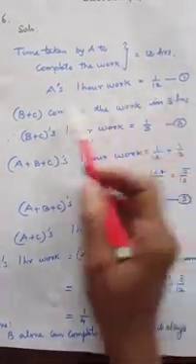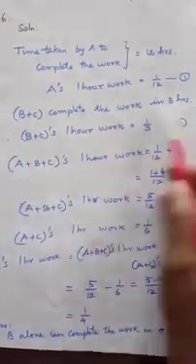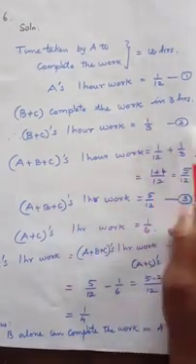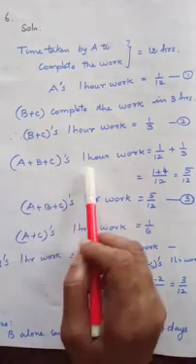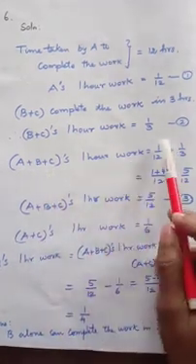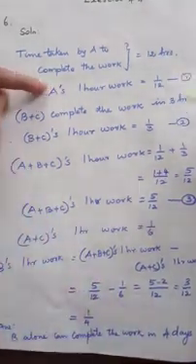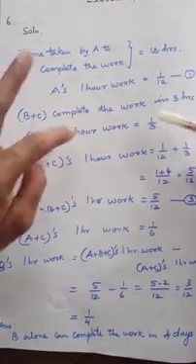B plus C complete the work in 3 hours, so B plus C's 1 hour work is equal to 1/3. That is the second one. So now A plus B plus C's 1 hour work: A's work is 1/12 and B plus C's work is 1/3, so we have to add both.